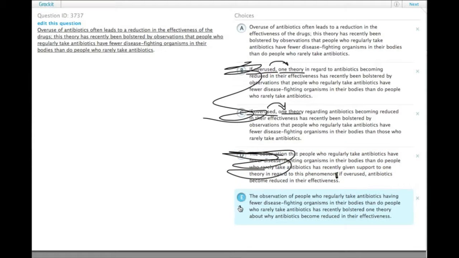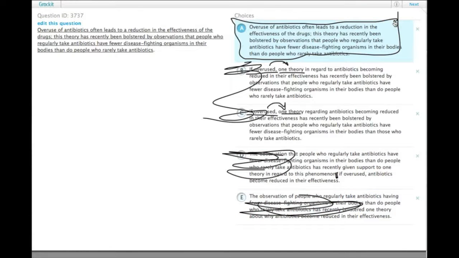Choice E says the observation of people who regularly take antibiotics having fewer disease. And already, we know that that's a problem. An observation of people is literally watching people. An observation that people do something is that you notice something that happened regarding those people, as opposed to directly watching the people themselves. That allows us to eliminate choice E. Choice A, as we thought, was decent enough as written, and we can keep that as the correct answer.